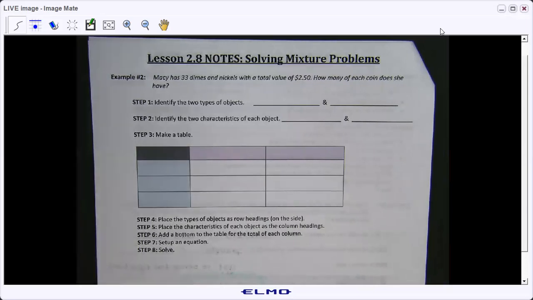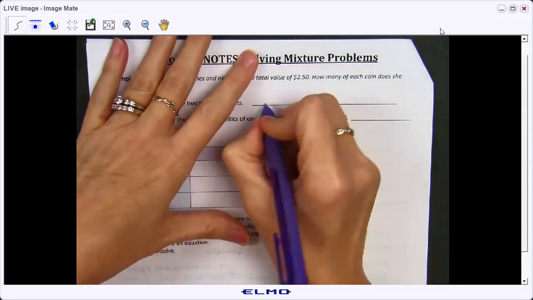Okay, so now Macy has 33 dimes and nickels with a total of $2.50. How many of each coin does she have? So I want you to identify the 2 objects and identify the 2 characteristics. Okay. So can somebody raise your hand and tell me what the 2 types of objects are that we're dealing with here? Jules? Yeah, nickels and dimes.